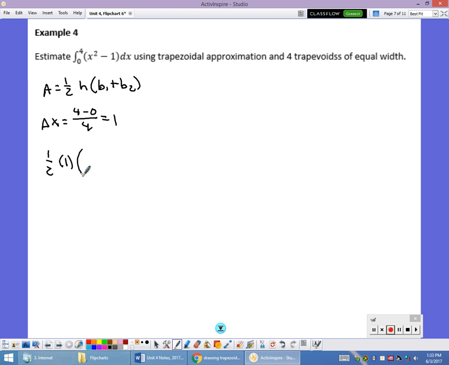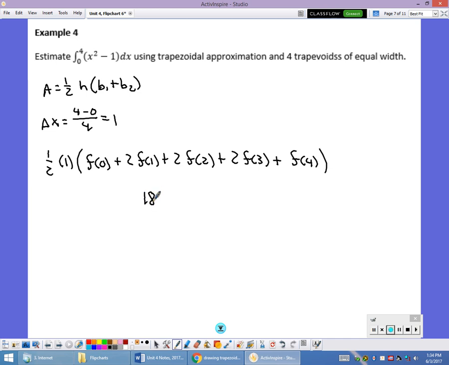Those are going to be my f of x values. The first one I'm going to find is f of 0. And that's just the part of the first trapezoid on the far left. And then the next one is going to be f of 1. I'm going to multiply that by 2 because it's going to be part of 2 different trapezoids. And then 2 times f of 2, again part of 2 trapezoids, plus 2 times f of 3, plus just f of 4. That last trapezoid, I'm only going to count that height one time because it's just the far right boundary. When I worked that out, I got 18.